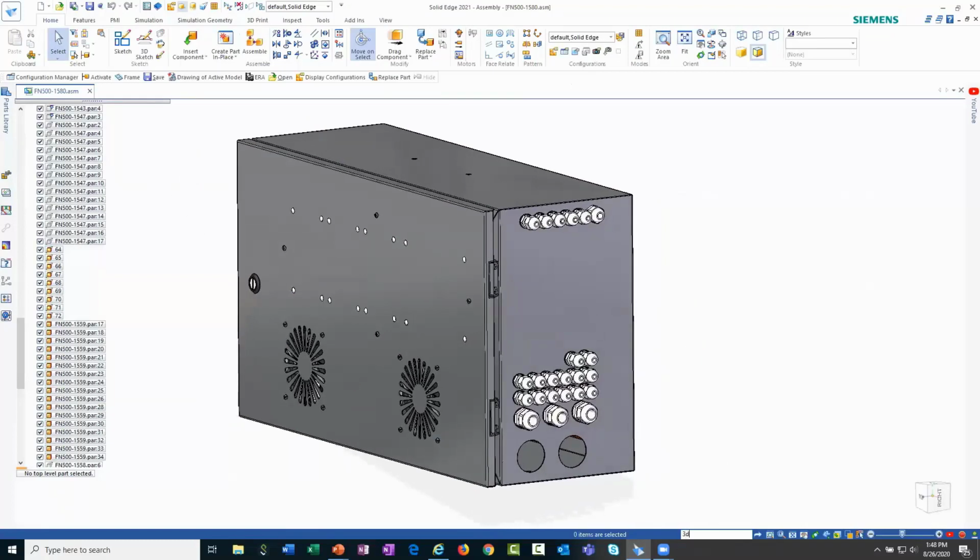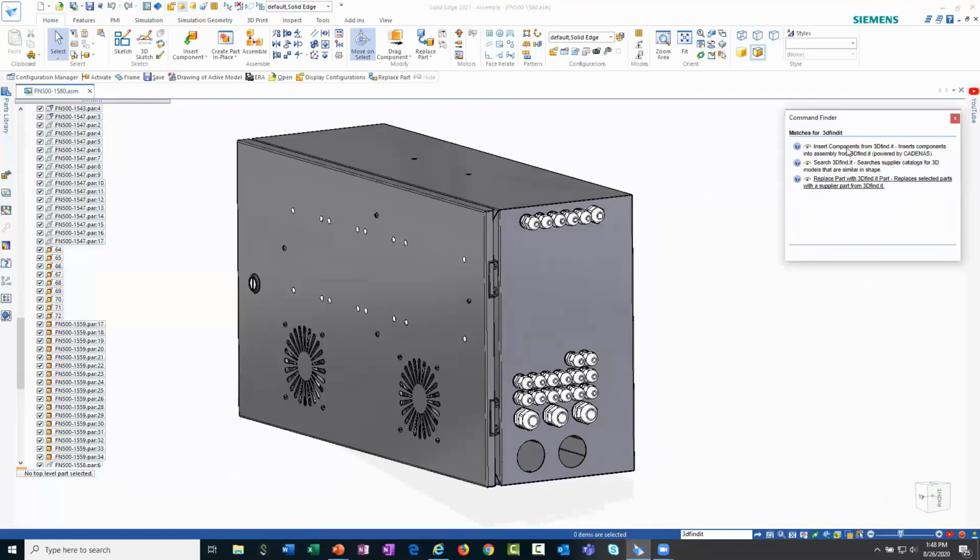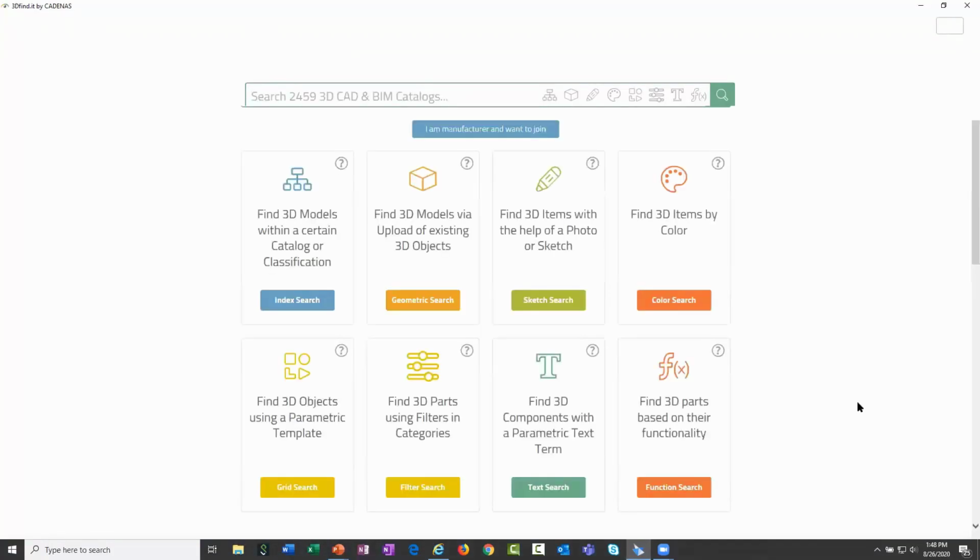So you can go through and search for things. You can find the supplier integration within different areas of the product. And you'll see here that there are options that find it within our search tool, but you can also insert components from within the application. So when I go there, the thing to point out too, you'll notice that I do have an account, so it's very easy to sign up for an account. Just do that and sign in.